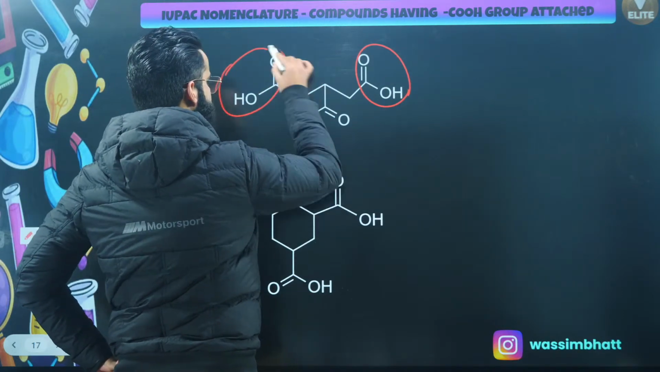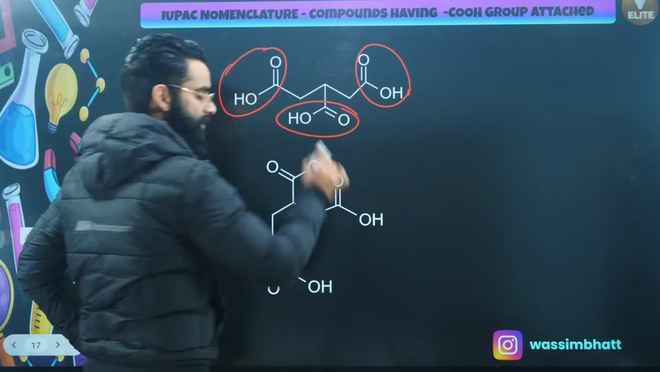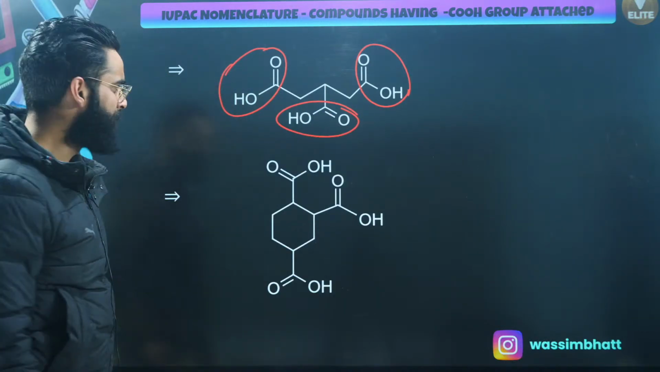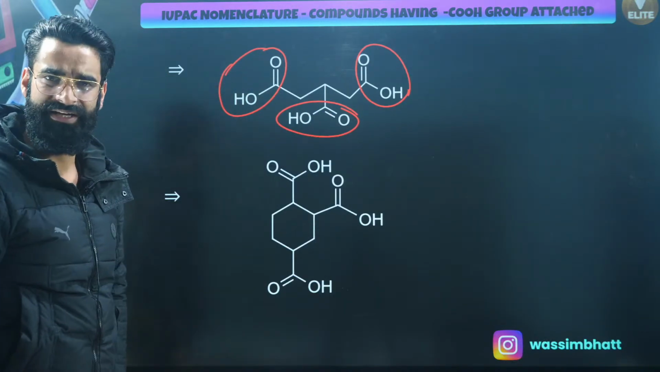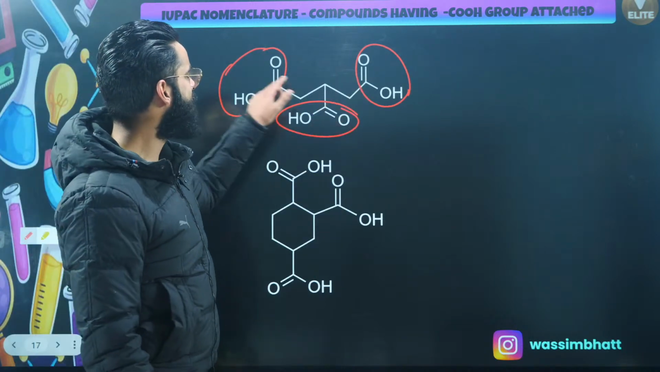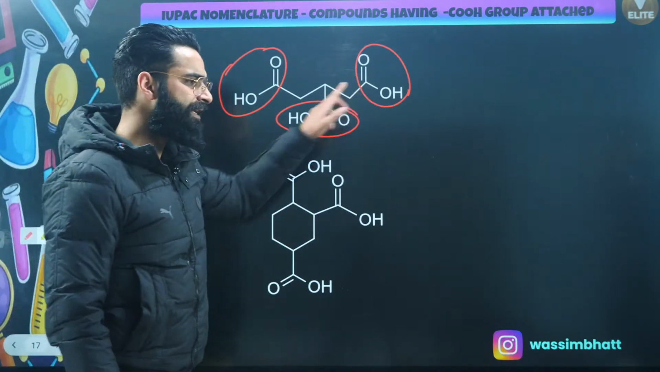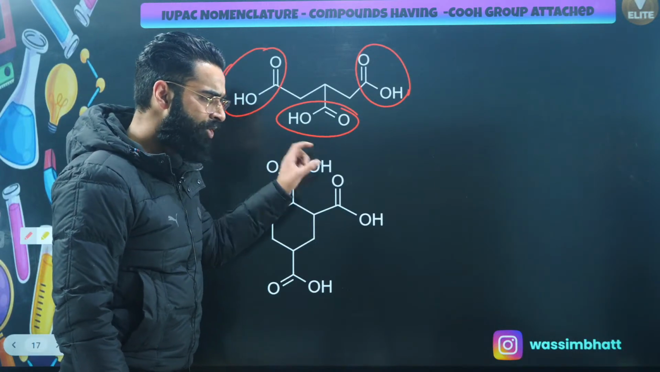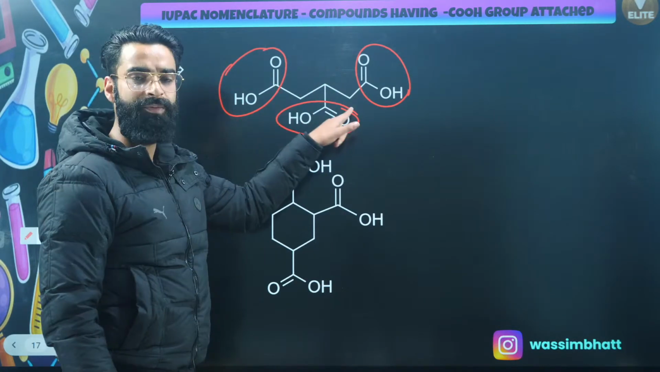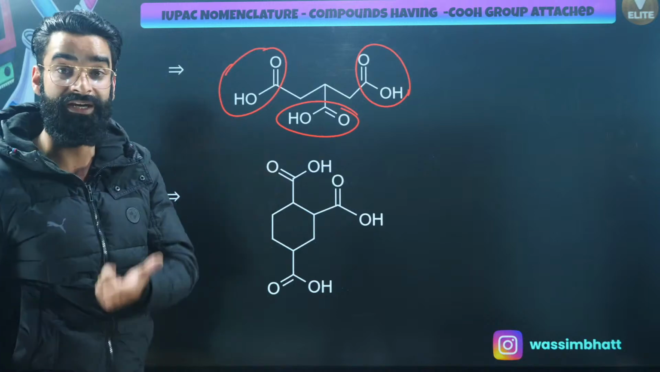This is 1 more. So 3 carboxylic acids. Whenever in a compound you'll be having more than 2 carboxylic acids, none of the carbon atoms of the carboxylic acids are to be taken in the parent chain.